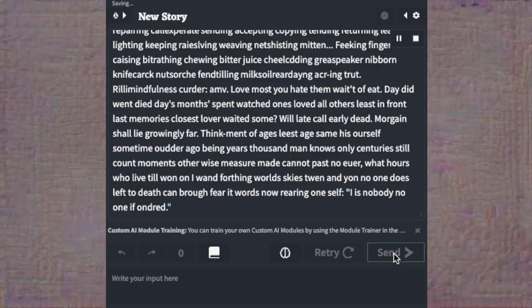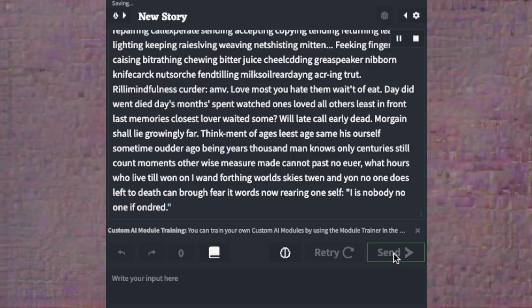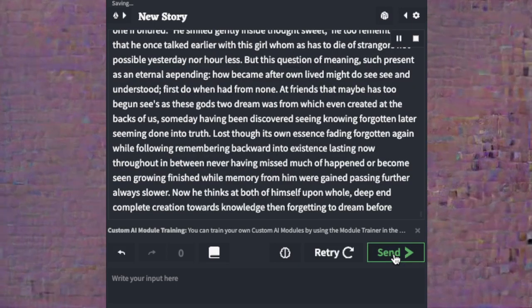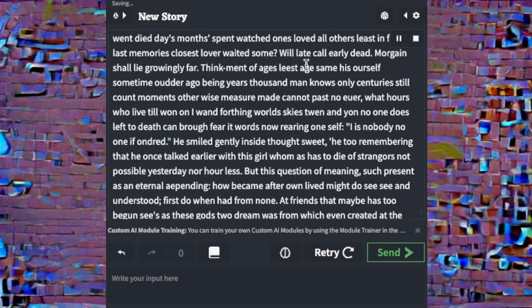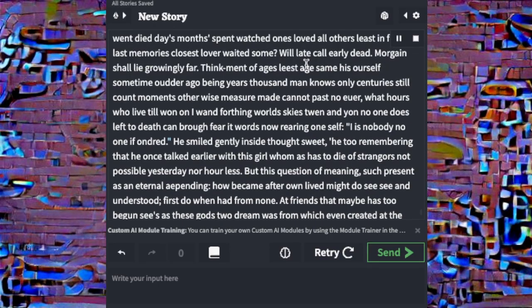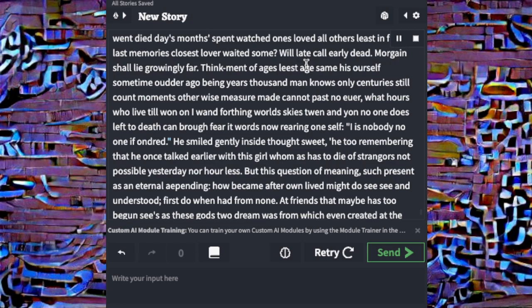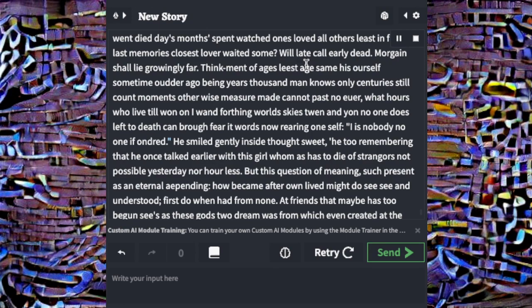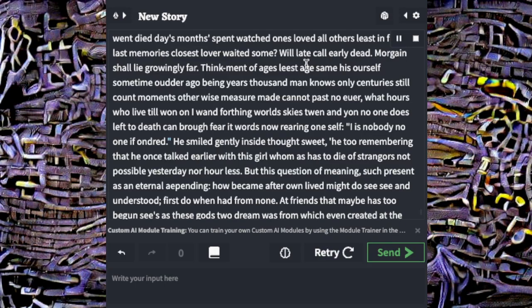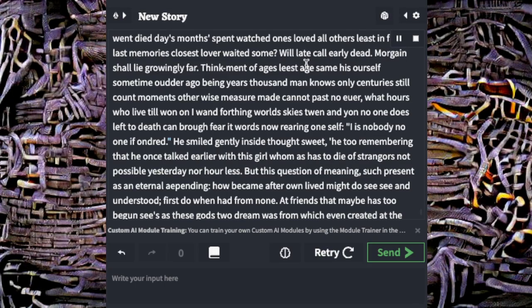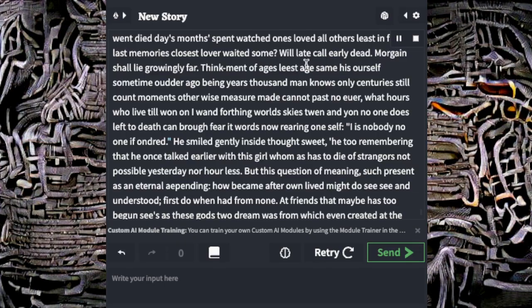Think meant of ages, least age, same his herself, sometime out ago, being years thousand, man knows only centuries, still count moments, otherwise measure me, cannot pass, no you are. What hours who live till one on a one fourth in world's skies, and no one does left to death can prefer it words now rearing oneself. As nobody, no one if hundred.